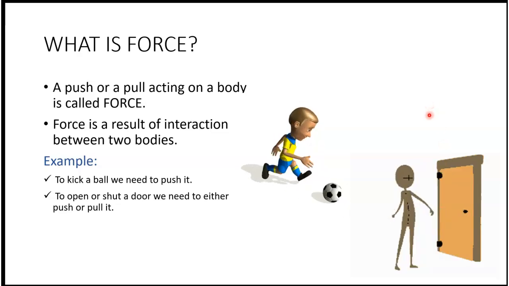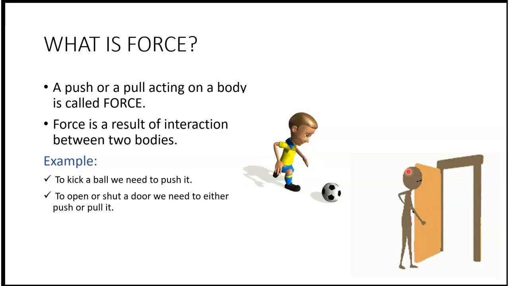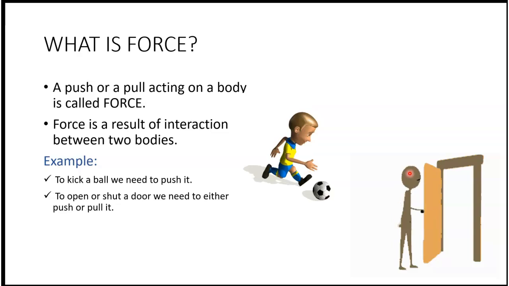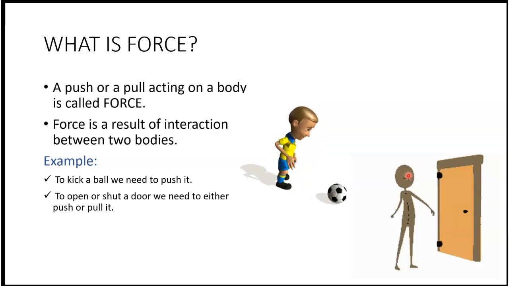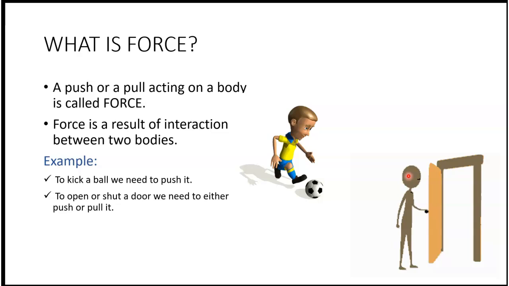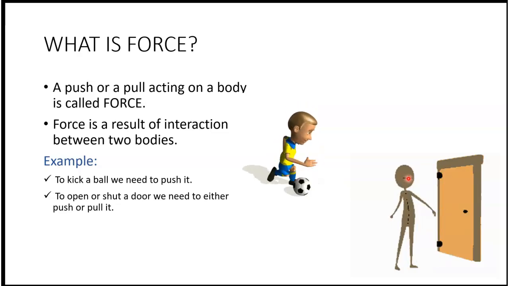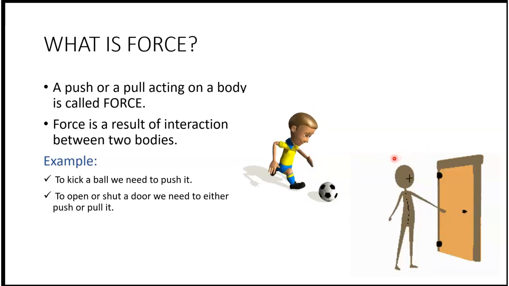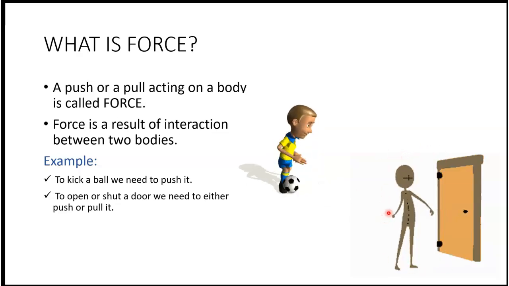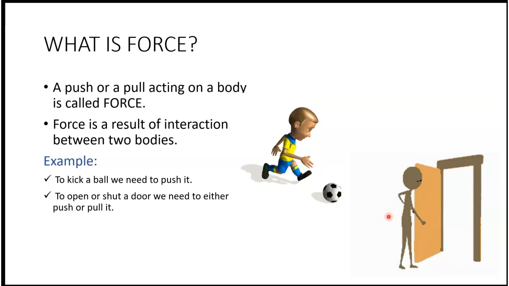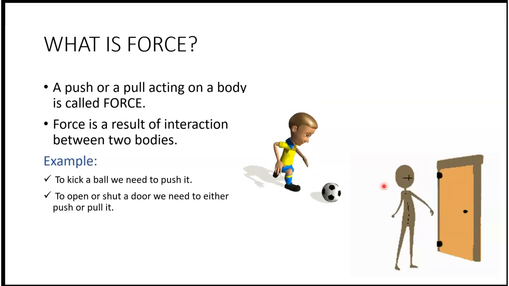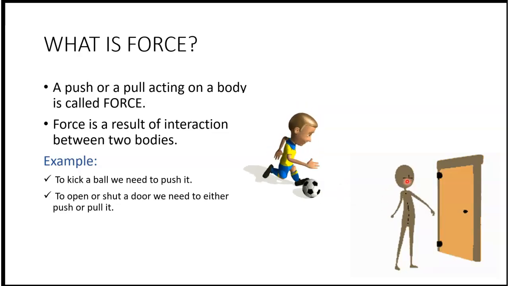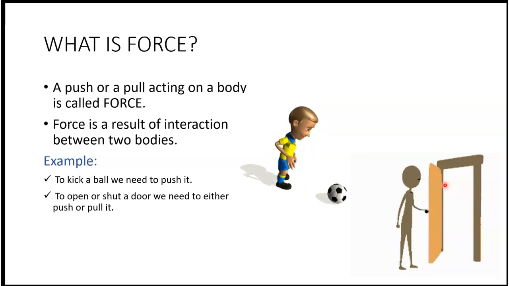Similarly, in the next example, you see that the person is opening and shutting the door. In both the actions, to either open or shut the door, we need to apply a force in the form of push or pull. Okay, so again, force is nothing but a push or a pull acting on a body. And to prove our second point, here also we can see it is the result of interaction between two bodies, the person and the door. Right.